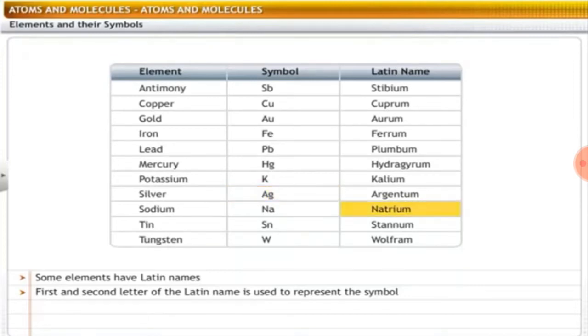Sodium has the Latin name natrium, and the symbol is Na. Tin has the Latin name stannum, and the symbol used is Sn. And tungsten, its Latin name is wolfram, and the symbol is W.